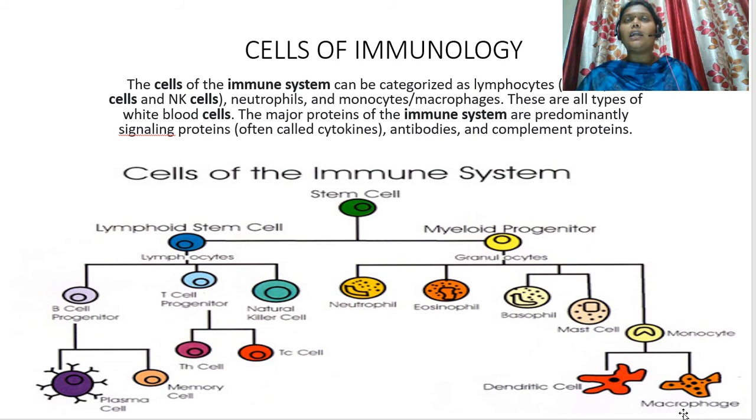Because they engulf the foreign pathogen which has entered into our body and give that antigen to the T cells for the process called cytotoxicity. Thereby, these TC cells kill that foreign antigen and give immunity to the individual. Thank you.